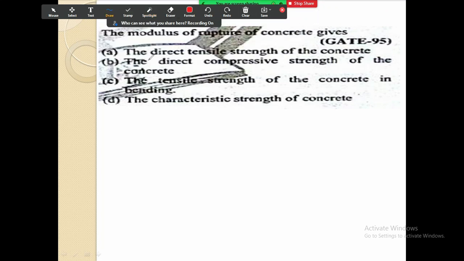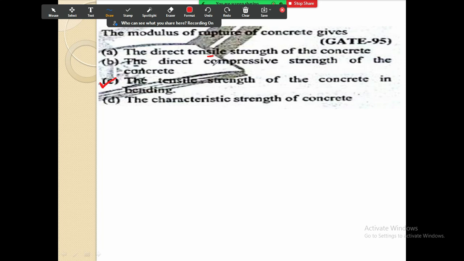So modulus of rupture does not give the direct tensile strength of the concrete. It also doesn't give the direct compressive strength of the concrete. It gives the tensile strength of the concrete in bending. Okay, this is the answer. Direct tensile strength does not come under bending.